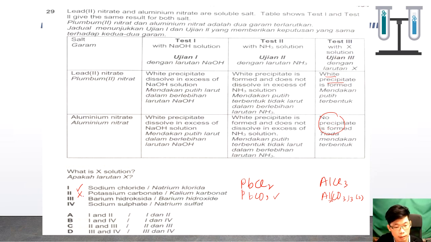So cannot. Barium hydroxide also cannot, because both will form the hydroxide. Okay, cannot. So yeah, this one can, because lead-2 sulfate is an insoluble salt, then aluminium sulfate is a soluble salt. So this one, no precipitate is formed. So it will be 1 and 4. Okay, 1 and 4. So B will be the answer.